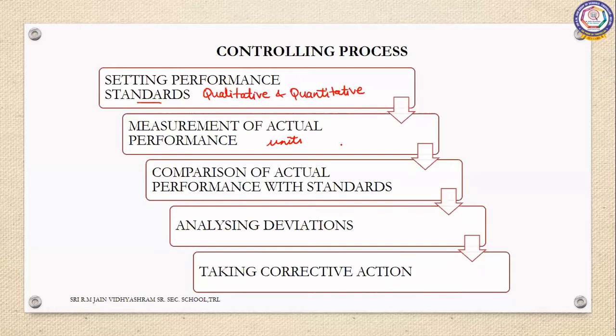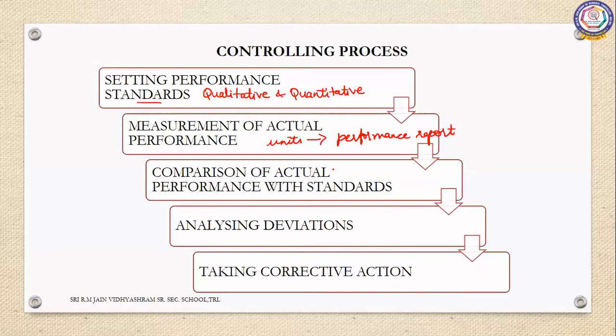In case of a large organization, when the employees are more in number, the performance can be measured with a performance report. With a performance report they can measure the performance of each and every employee. But when it comes to a smaller organization, their performance can be measured very easily just by observation through the supervisors themselves.